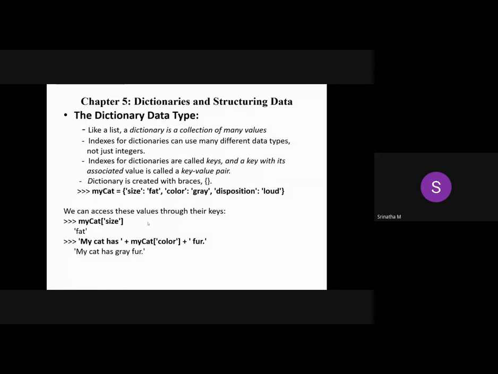Fur is again the string that you wish to display on the monitor. So the complete output of this instruction is "My cat has gray fur." That's it. So the intention here is how you can access the value of this dictionary by using this syntax. That is the only intention.